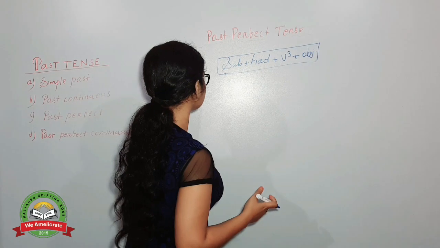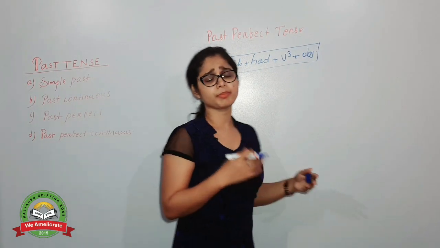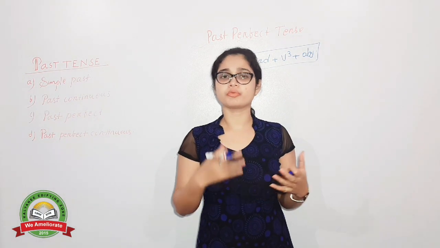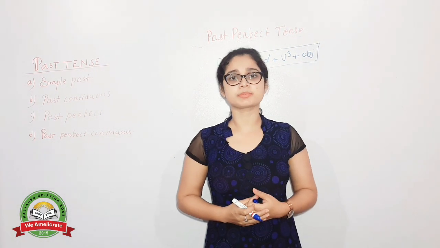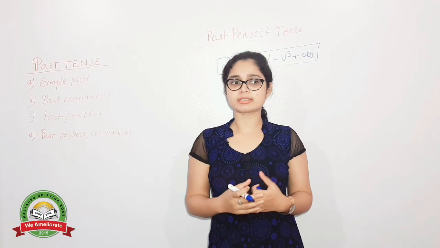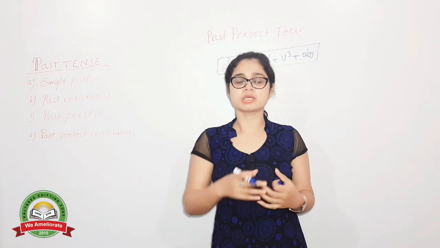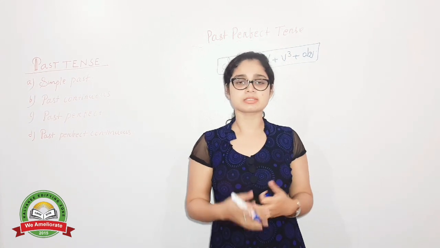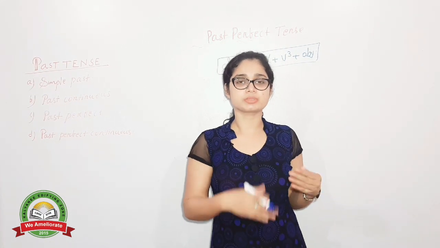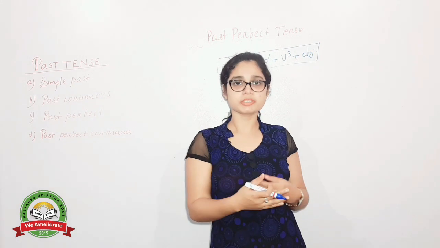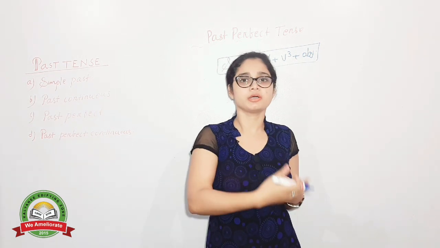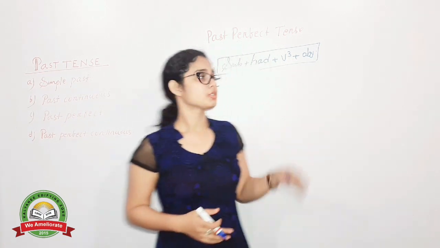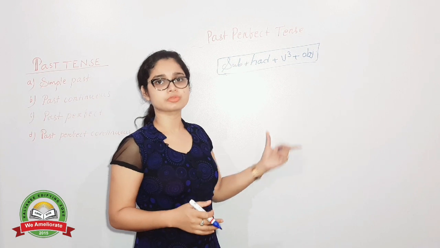So another thing is that in past perfect tense, when we can form sentences of past perfect tense. In this tense, the action which started in the past and also completed in the past. There you can use past perfect tense, which action is already completed in the past, started and ended up in the past only. Am I clear to you? So by having some examples, we will get to know more clearly.